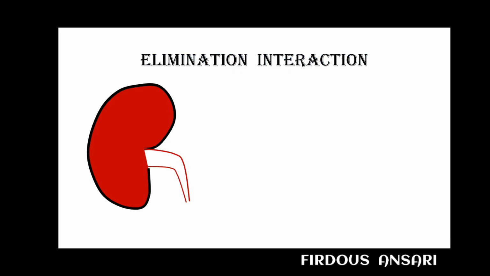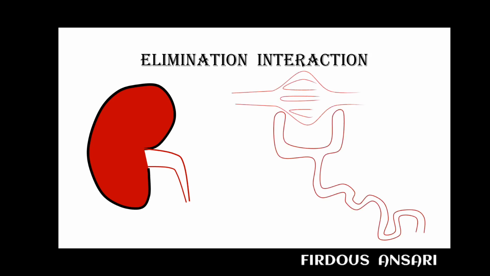Next we'll talk about drug interaction due to elimination, or you can say elimination interaction. We know most drugs are excreted either by bile or via the urine. First of all we'll talk about the kidneys. In the kidneys we have the nephron and the blood vessels supplying blood to the nephron, and these are like small filters.